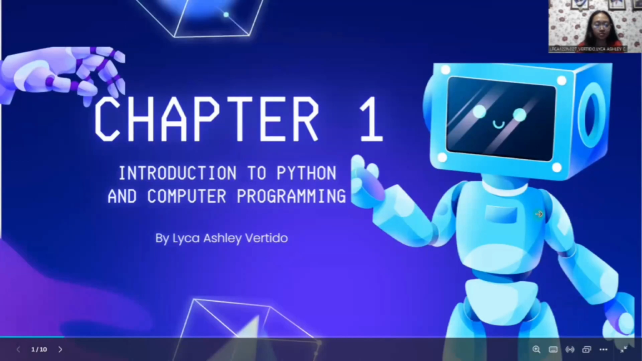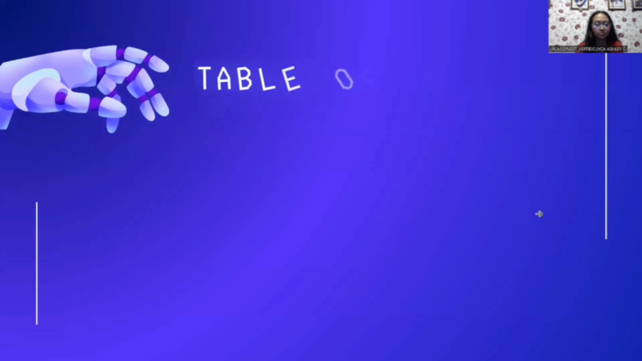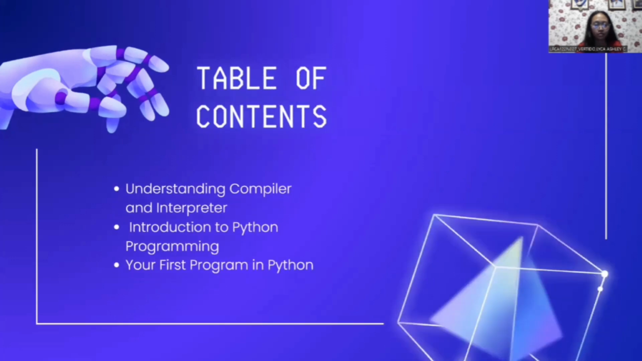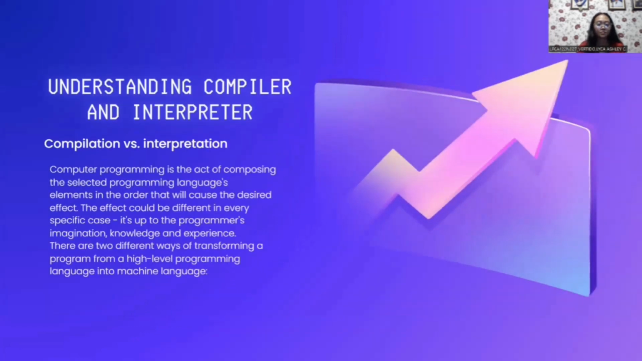Chapter 1, Introduction to Python and Computer Programming. Table of Contents: Understanding Compiler and Interpreter. Introduction to Python Programming, your first program in Python. Understanding Compiler and Interpreter: compilation versus interpretation.